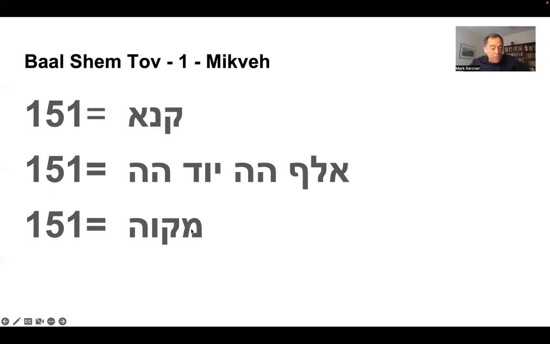That is mikvah: 40, 6 and 100, 5, that's 151. So when you're putting yourself in the mikvah, first of all, you're thinking that you are not in the physical mikvah only, but you're also in the Kana, in the name of God. Now, as we already mentioned, Aleph, Hey, Yud, Hey, that's also 151, so you mention this first.